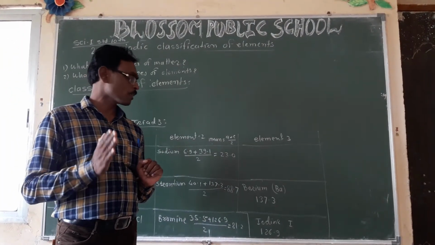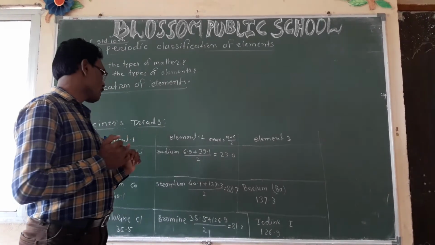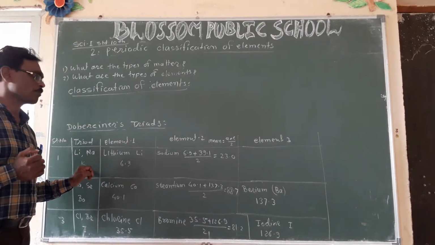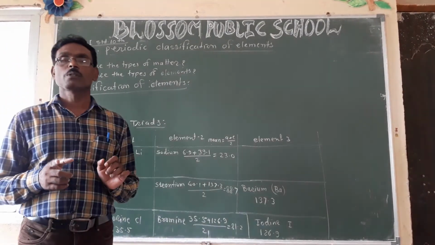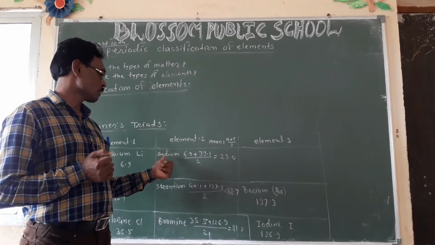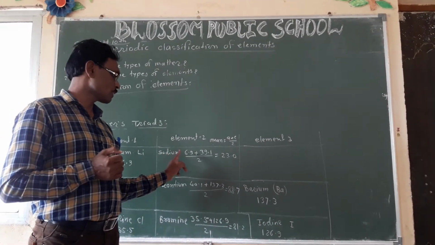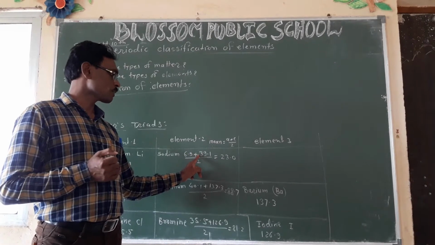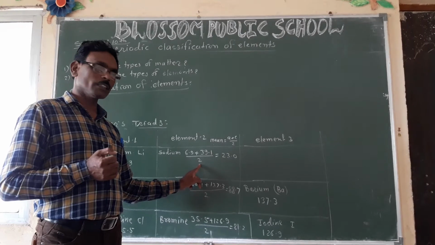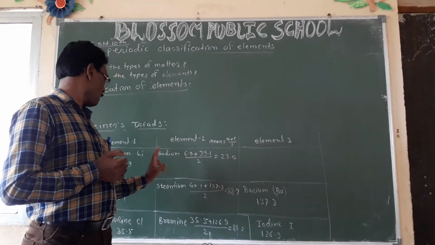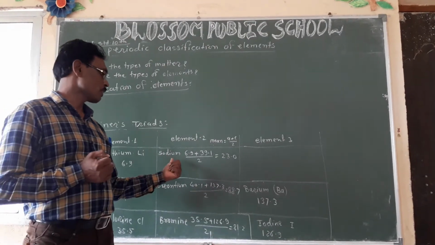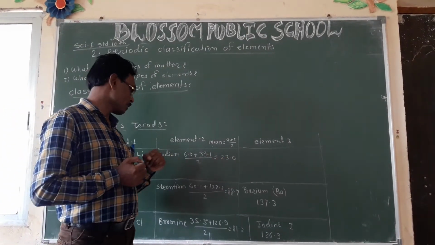The arithmetic mean of the atomic masses of lithium and potassium is equal to the atomic mass of sodium. Here the atomic mass of sodium is 6.9 plus 39.1 divided by 2. This is the arithmetic mean of lithium and potassium, and this is the mass of sodium.